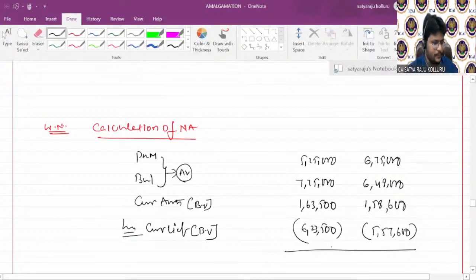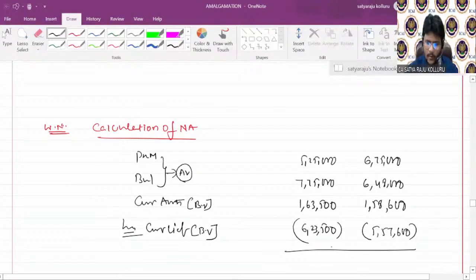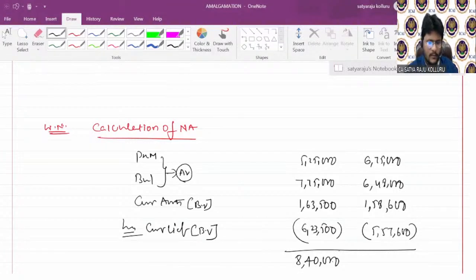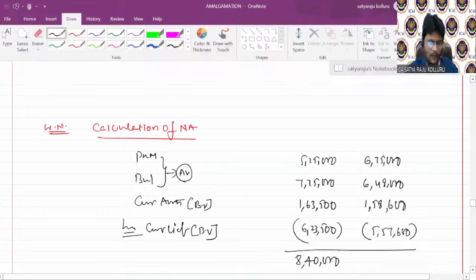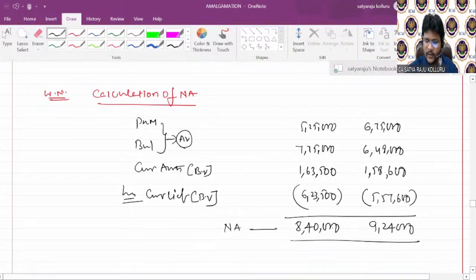All of you, please participate through the chat box. You should need to do along with me. Then only you are in the same pace. Is it right, guys? My calculations are right. So the net assets for Neil Limited is 8,40,000 and the net assets for Gagan Limited is 9,24,000.